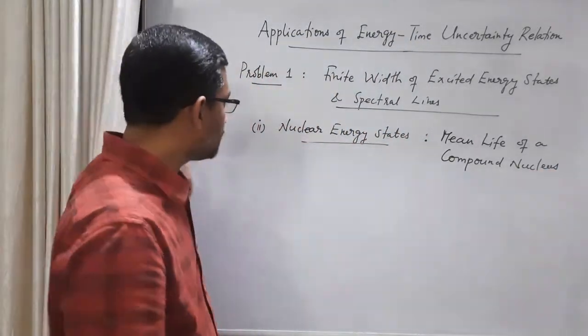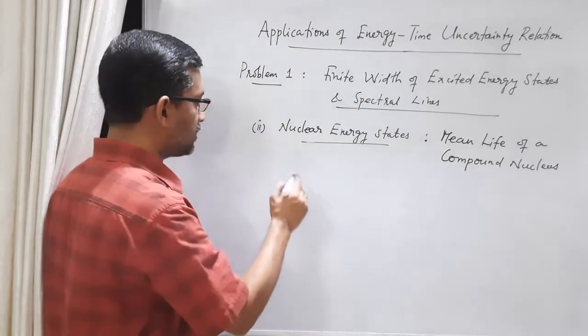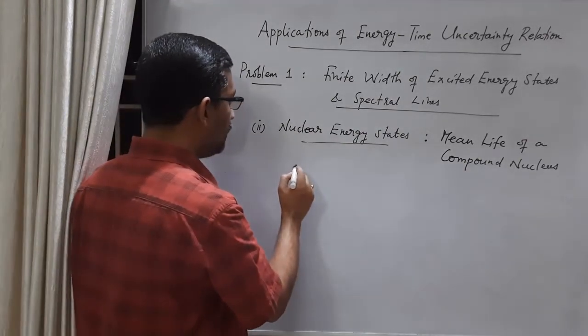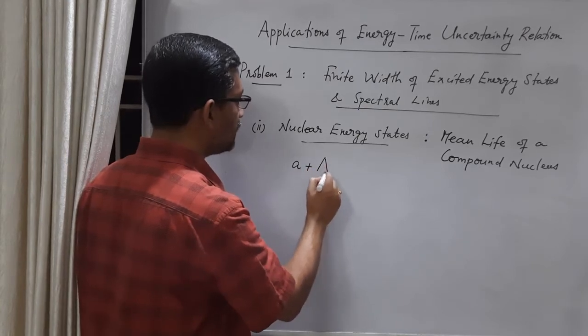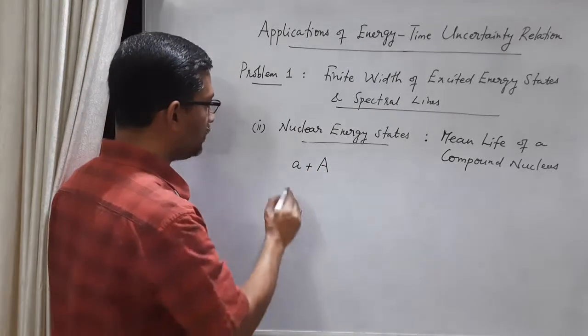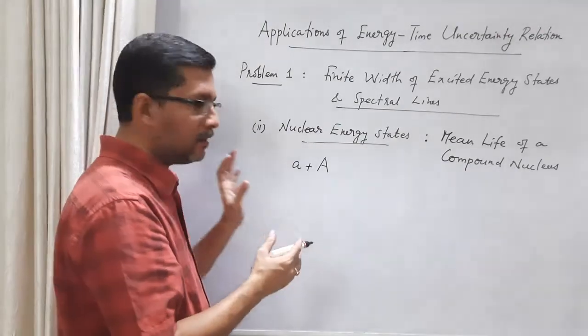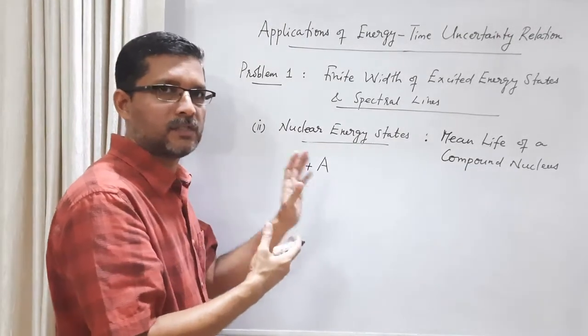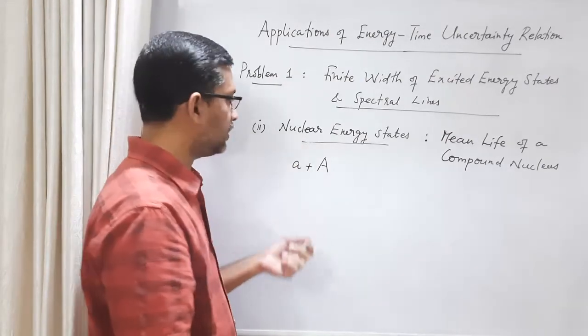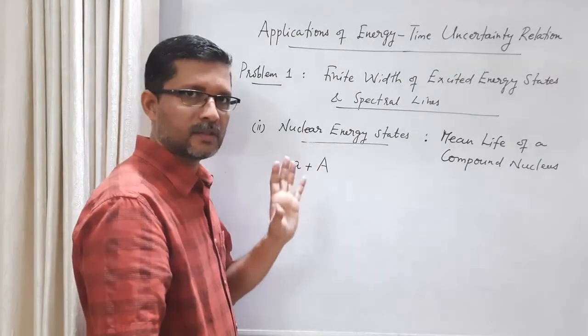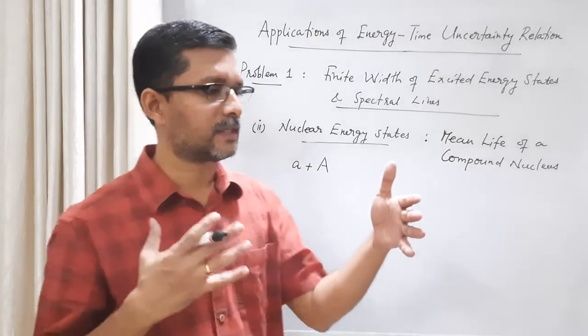This situation is something like this. Consider a nuclear reaction of this type. An incident particle, let us say small a, comes and collides with a target nucleus. This incident particle is called a projectile, a proton or neutron or alpha particle or anything. This is a target nucleus. It usually remains stationary in a particular experimental setup.